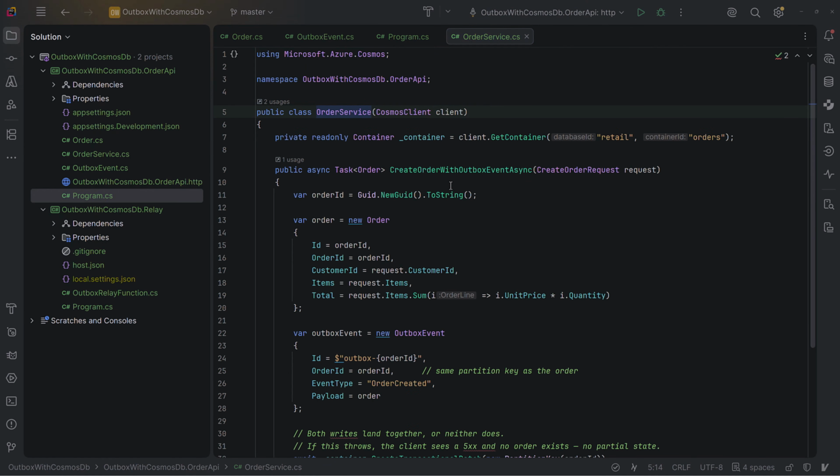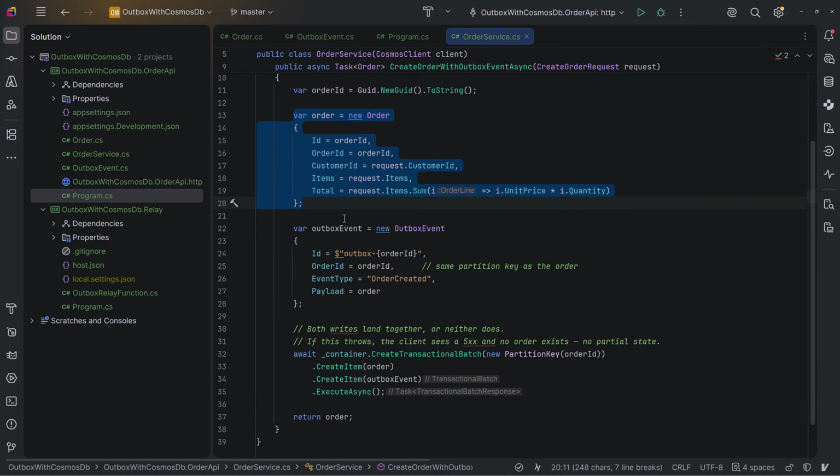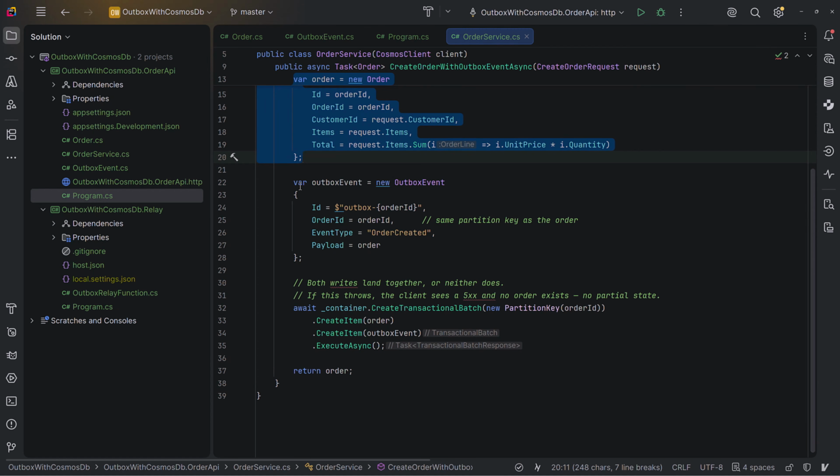Here in this class, we inject a Cosmos client and we get our container, the orders container. And for the order, we create a GUID for the order ID, and then the order document itself we create from the payload, and at the same time we create Outbox events. So we now have 2 documents to insert to the Cosmos DB at the same time in a transactional batch. So here we create our transactional batch, and then we create our items one by one, order and Outbox event, and then send them to the Cosmos DB. That's the whole magic.